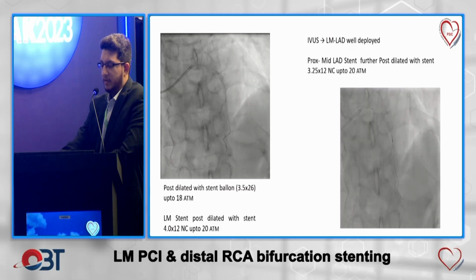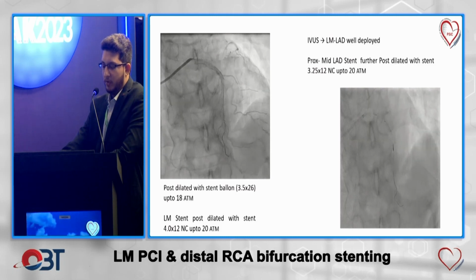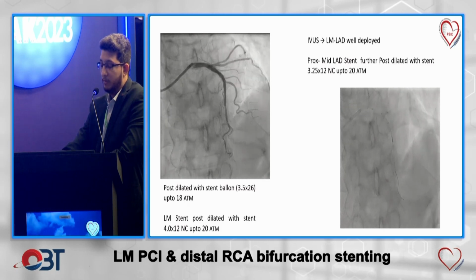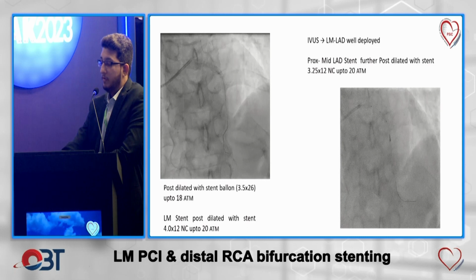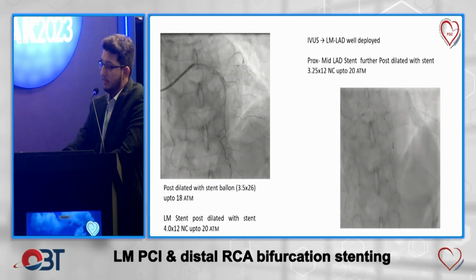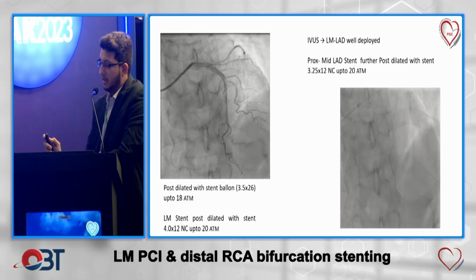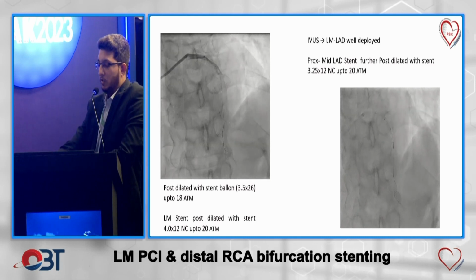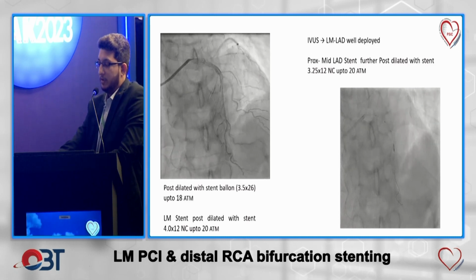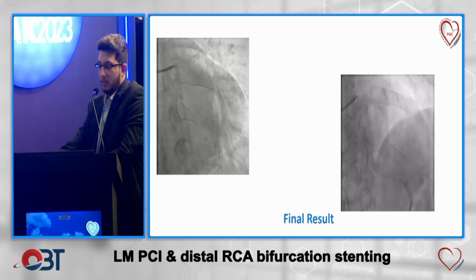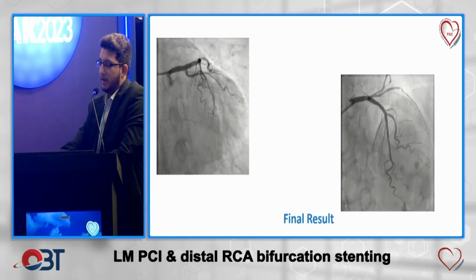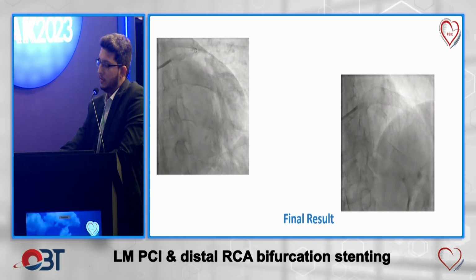It was post-dilated with the stent balloon up to 18 atmospheres, and the left main stent was further post-dilated with a 4.0x12 NC up to 20 atmospheres. The IVUS was done, which showed a well-deployed left main to LAD stent, but there was slight under-deployment of the proximal to mid LAD stent, which was further post-dilated with a 3.5 NC up to 20 atmospheres. So this was the final result of the left main to LAD, TIMI 3 flow with good results.